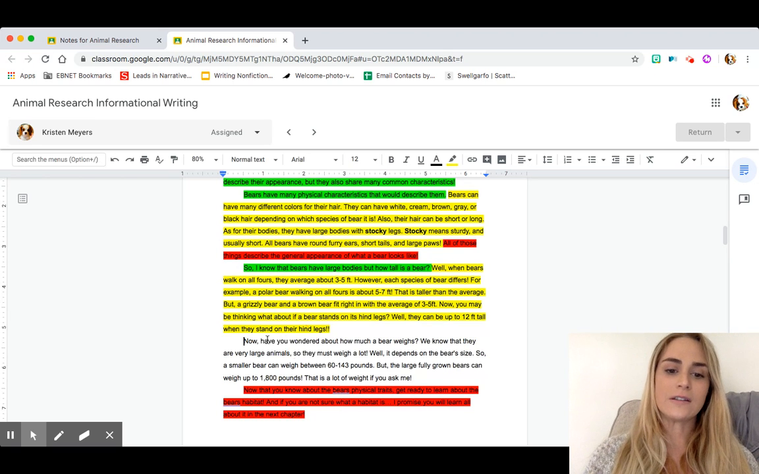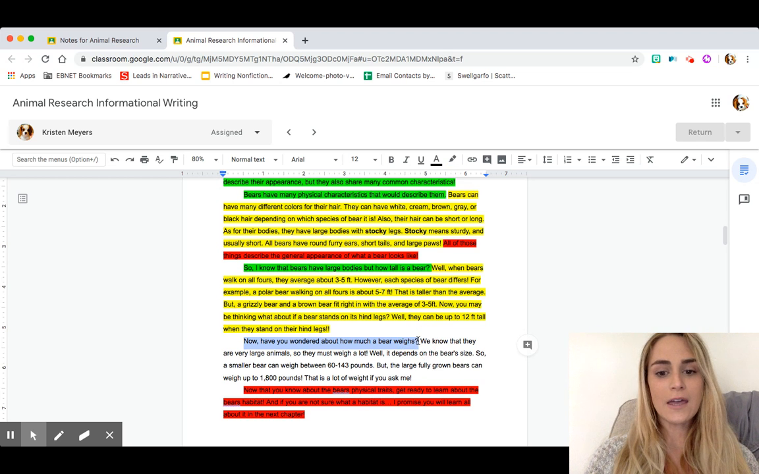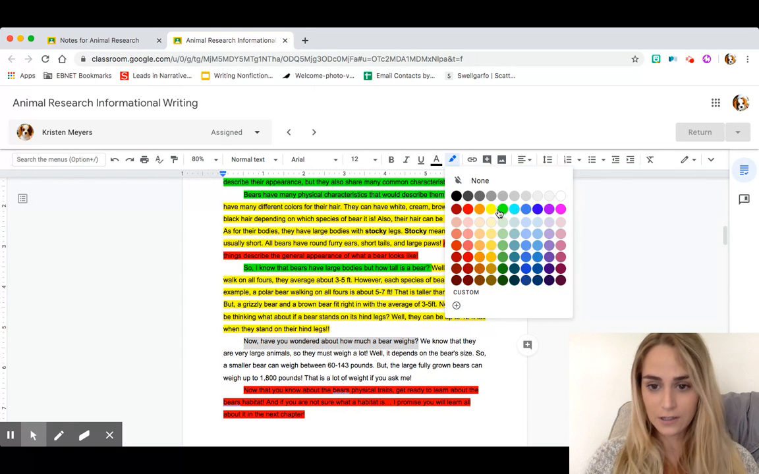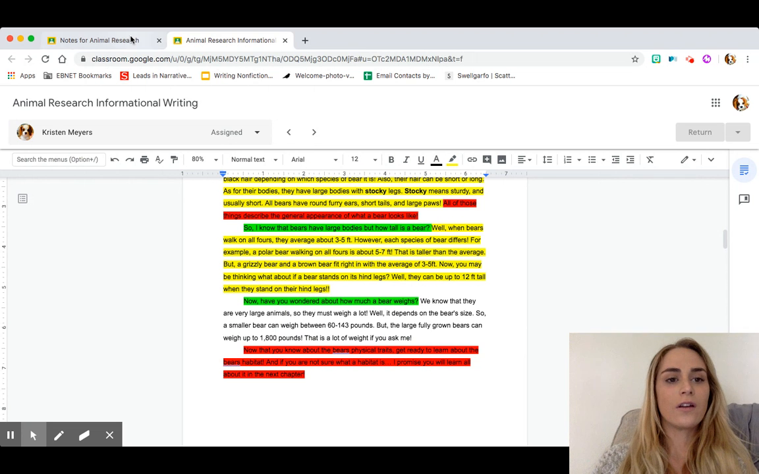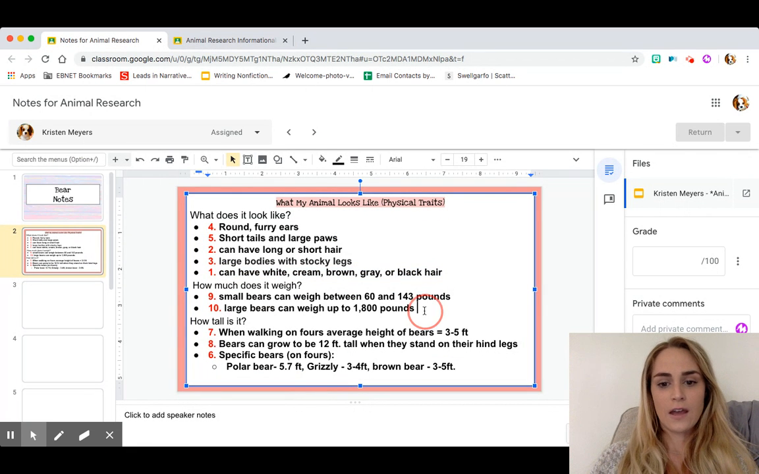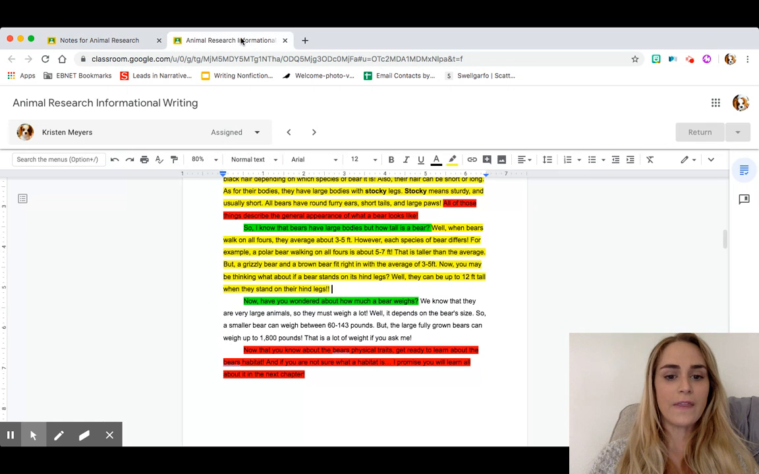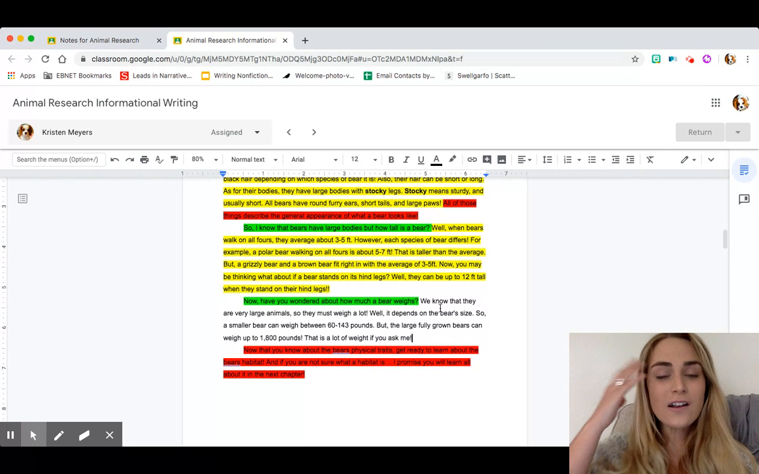Then I go on to the last one right here, how much a bear weighs. That's my introductory sentence. Then I have looked at my note cards. I had these 2 notes right there, and then I began to expand on them, right? We know that they are very large animals, so they must weigh a lot, right? This is coming from my own head, not my note cards. I'm expanding on the things that I've learned.